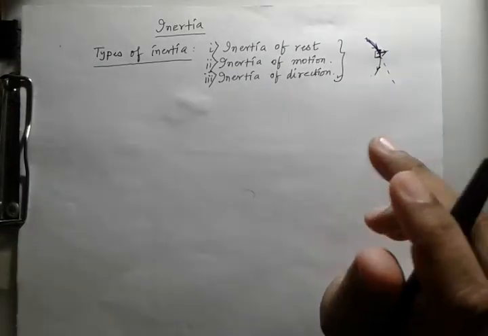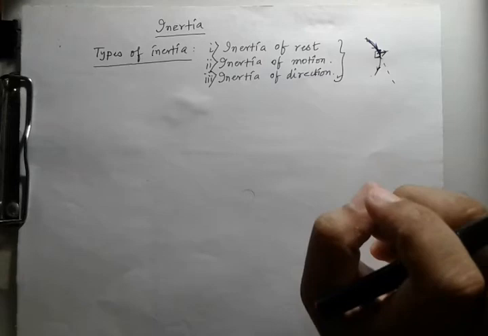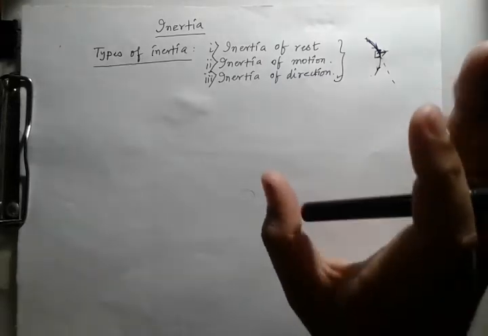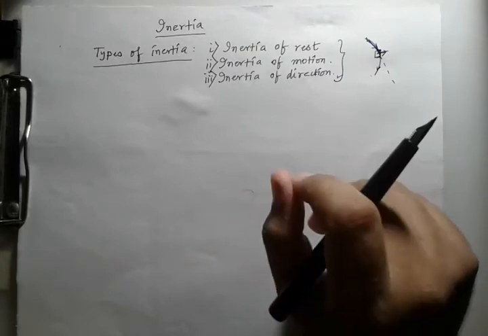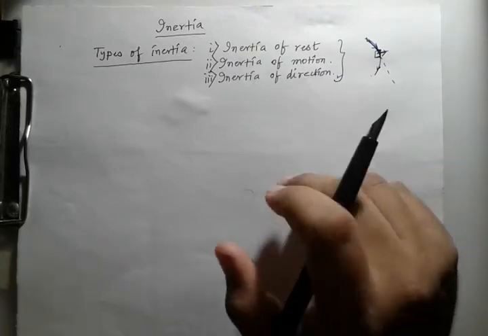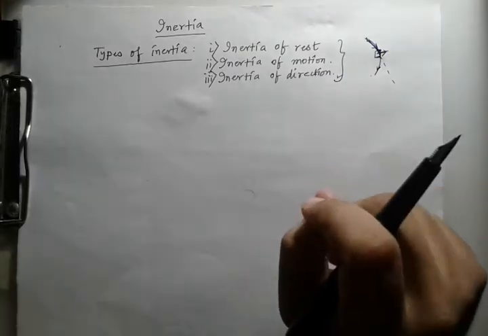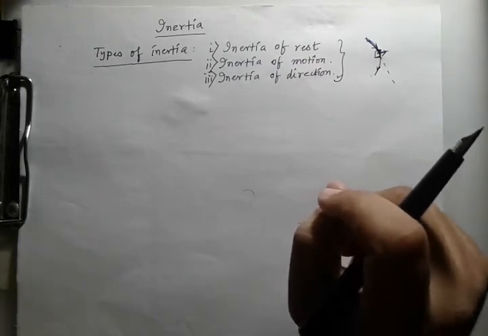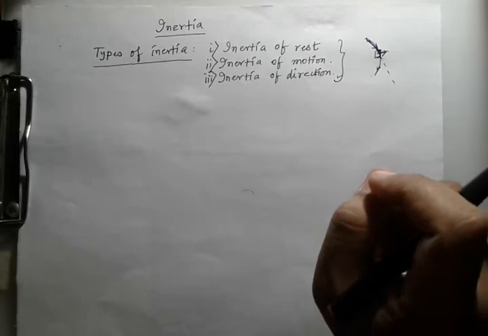So what is inertia? Inertia is the inherent property of a material body by virtue of which it cannot change by itself its state of rest or uniform motion in a straight line. That is known as inertia. Now, how can the inertia of a body be measured?